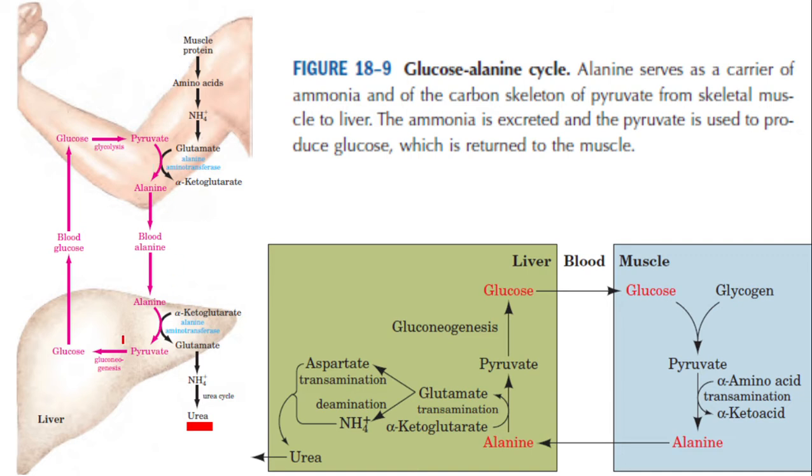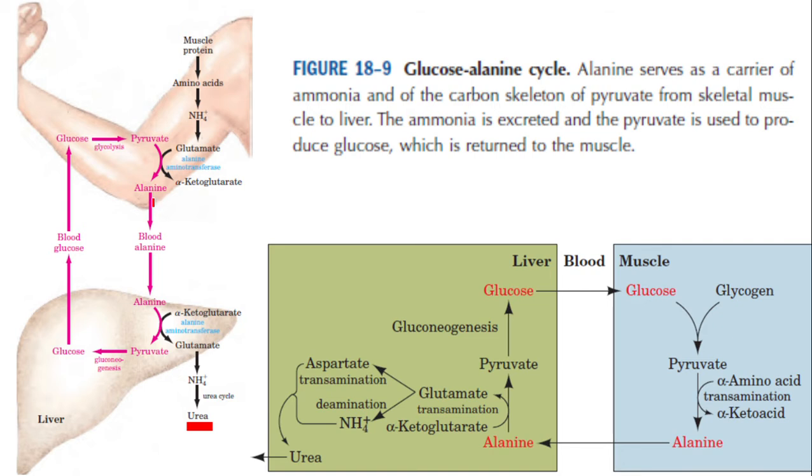Look here. In the muscle there is a keto acid. What is the keto acid? Pyruvate. You know that pyruvate is formed from glucose by means of glycolysis. That pyruvate does not contain any nitrogen atom. But this keto acid pyruvate combines with glutamate, an amino acid, and what is produced is alanine.